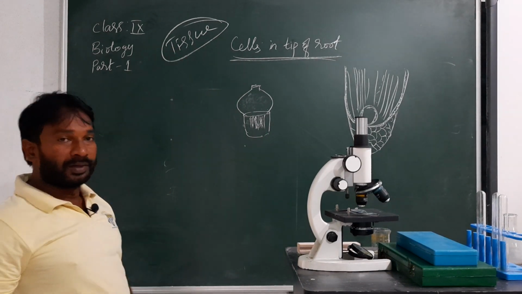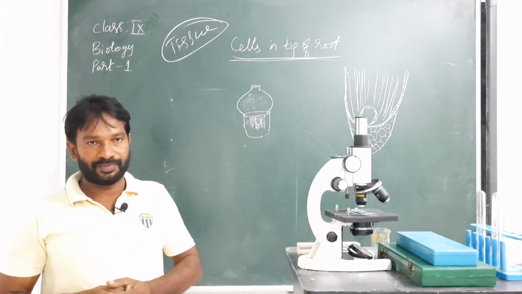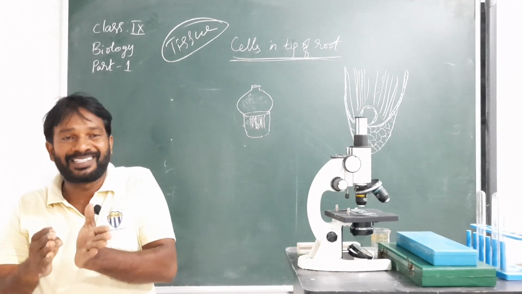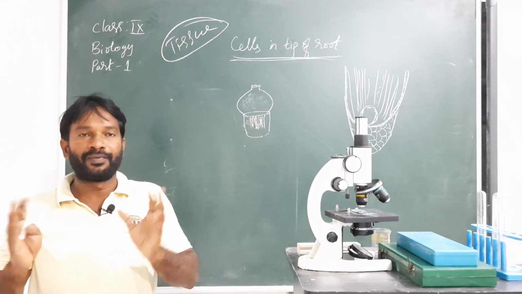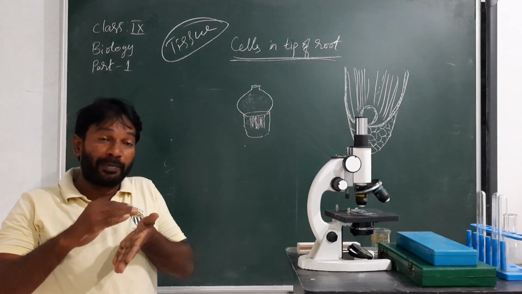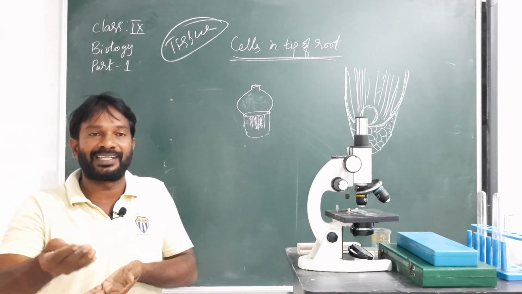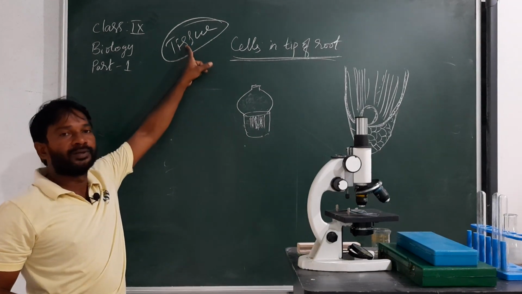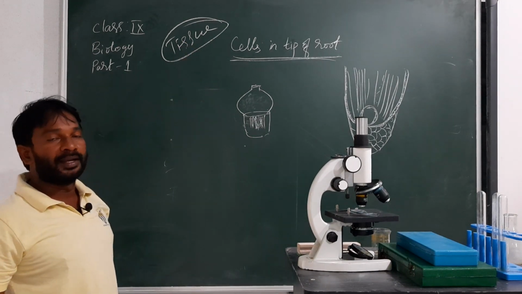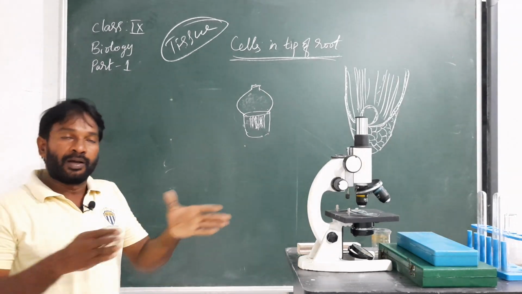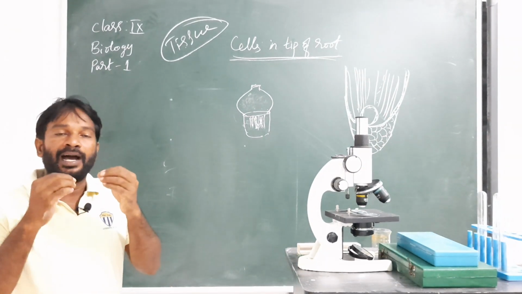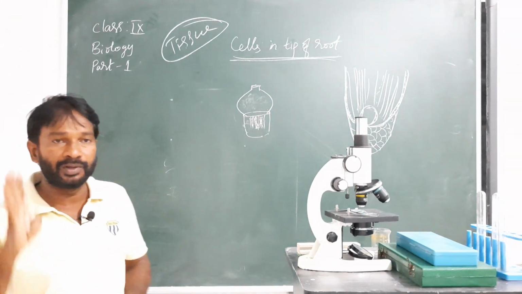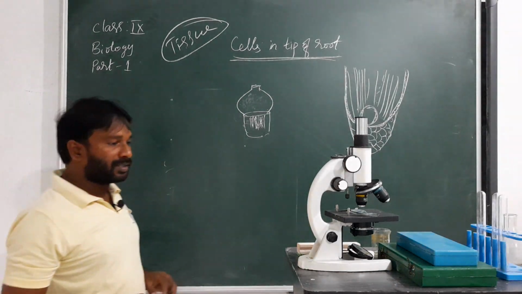Okay, we are going to discuss plant tissues. Before, we discussed single cell structure. The cell is the structural and functional unit of life, like we discussed. A group of cells having similar structure and similar function is called a tissue. In this lesson we are learning that only. Plants have different kinds of tissues for carrying out various functions.